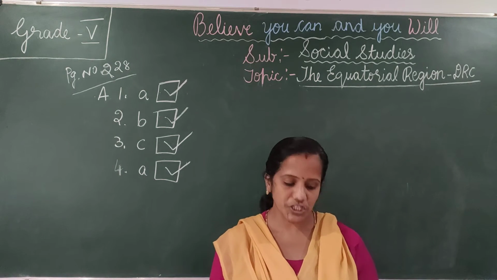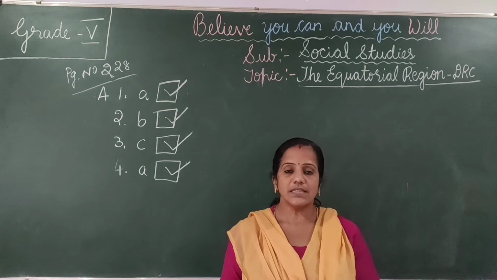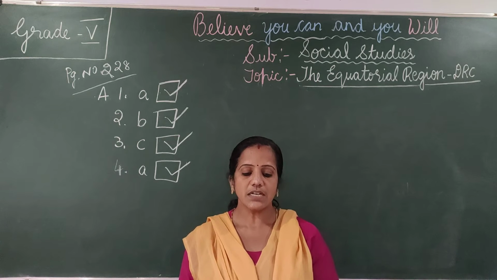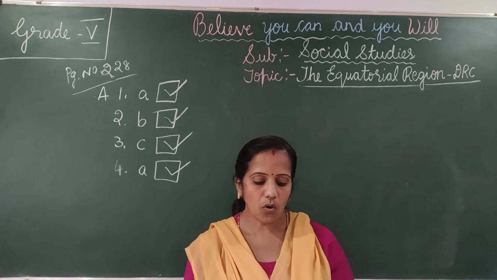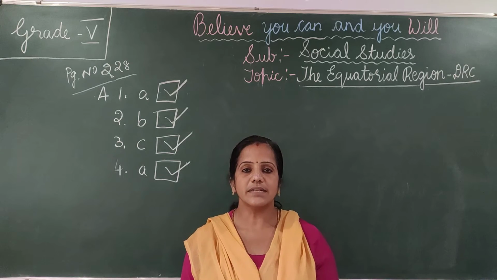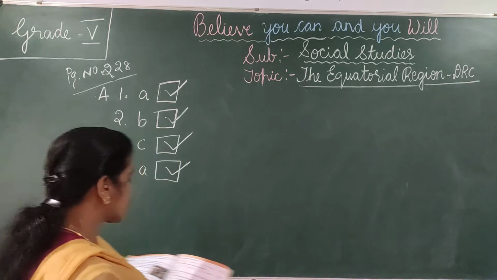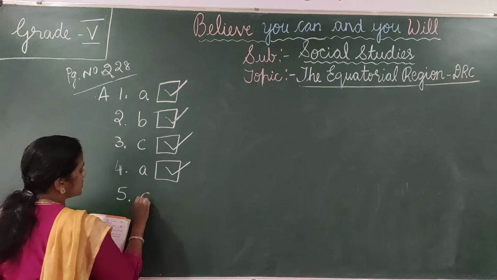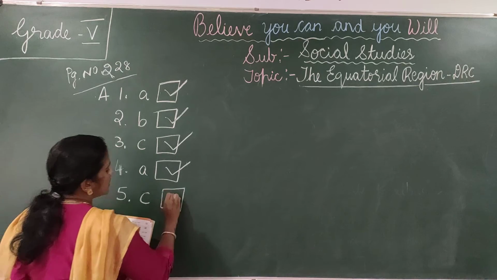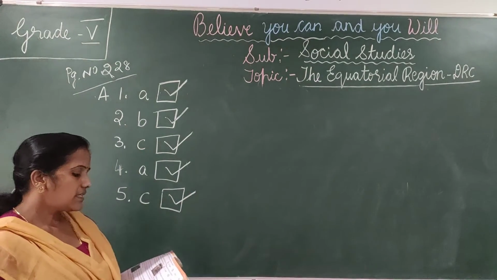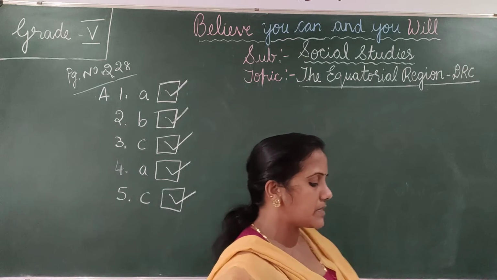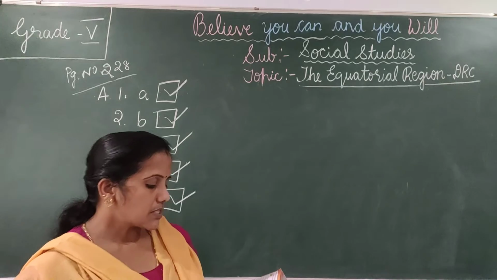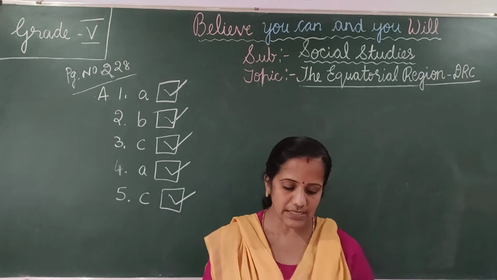It is Belgium. Fifth one, the country has about 65% of the world's total reserve of coal, forest, cobalt. It has total world's 65% of cobalt. So the fifth one is option C. Tick option C. Okay. The country has about 65% of the world's total reserve of cobalt.